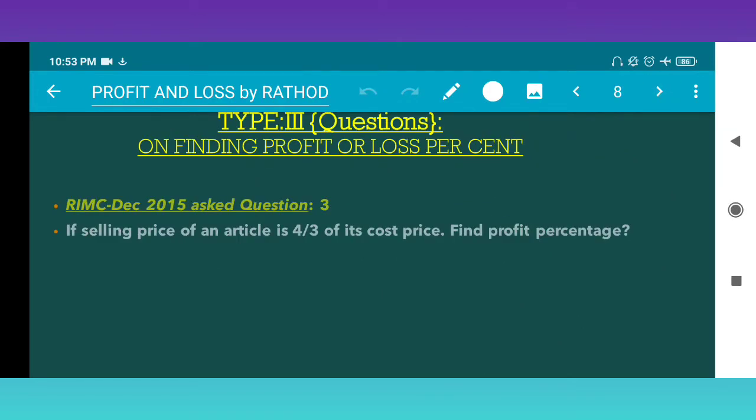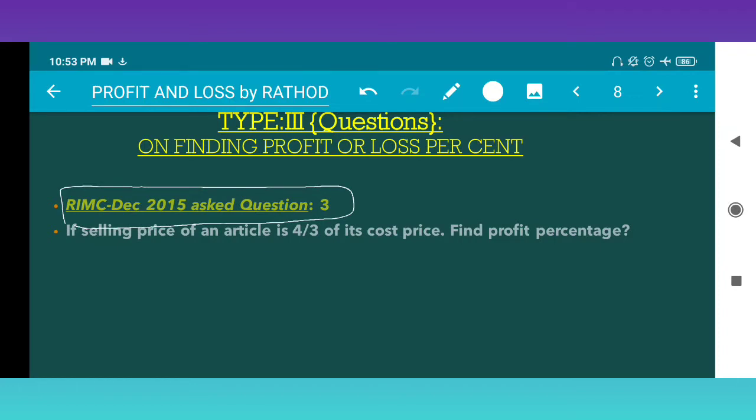Next question, on finding profit or loss percentage. Now, a very important question, asked in RIMC December 2015. If the selling price of an article is 4 by 3 of its cost price, find the profit percentage.